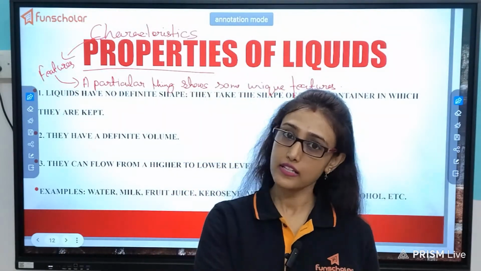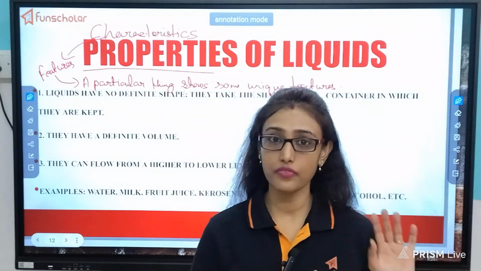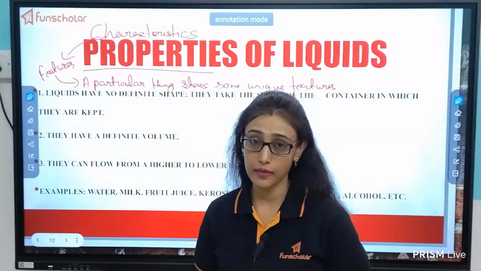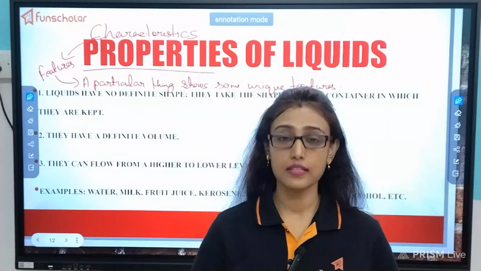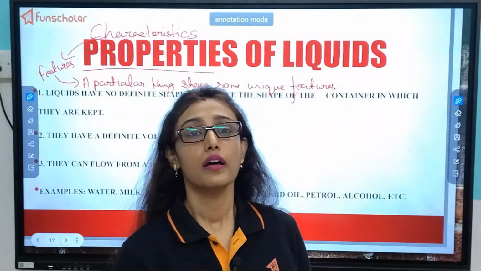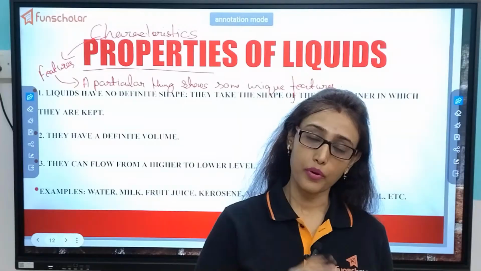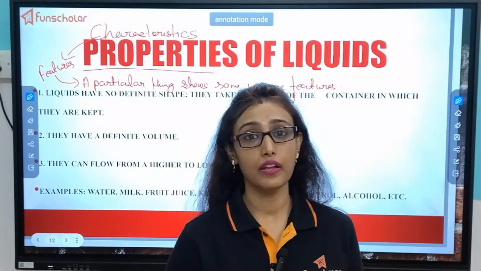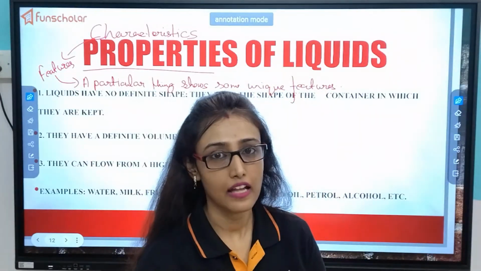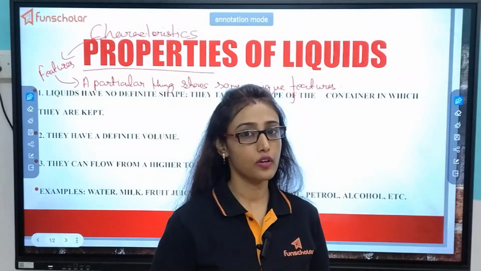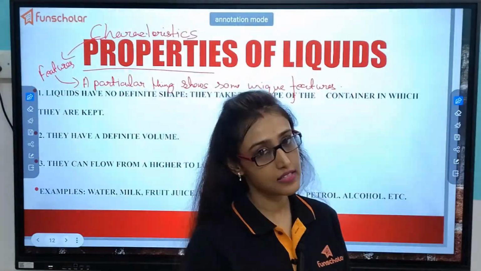As you have seen, solids have some unique features: they have a rigid shape, they can't be compressed, they have a fixed volume. In case of liquid also, there are some properties that make it different from solid or gas. That is why we call it liquid, and we call solid as solid and gas as gas.